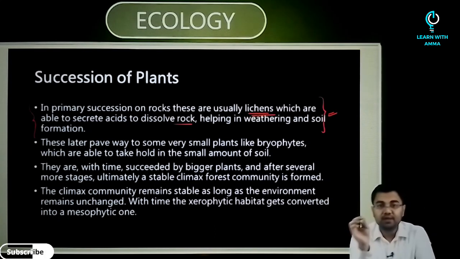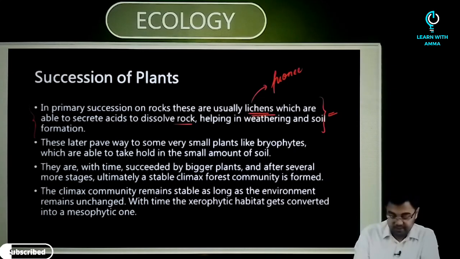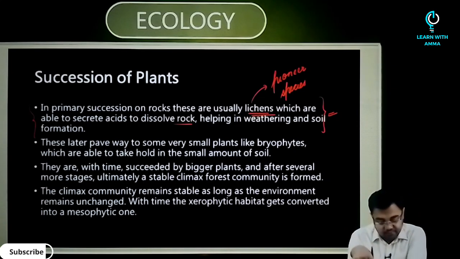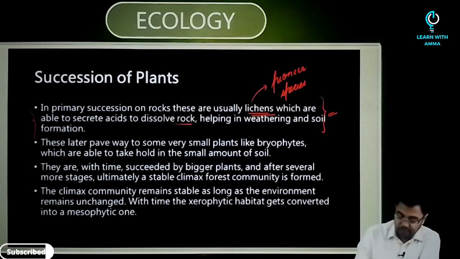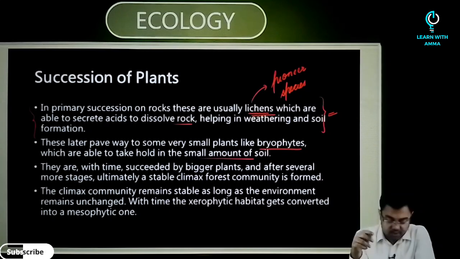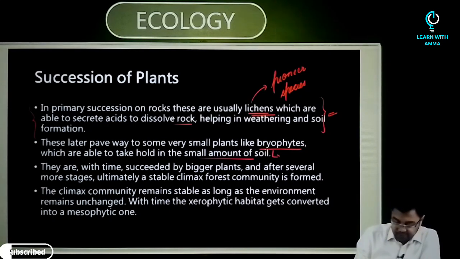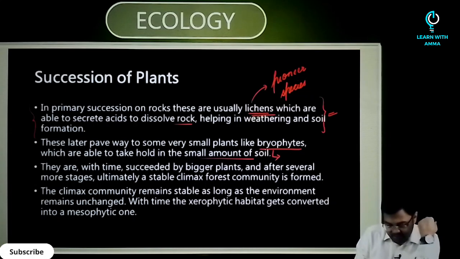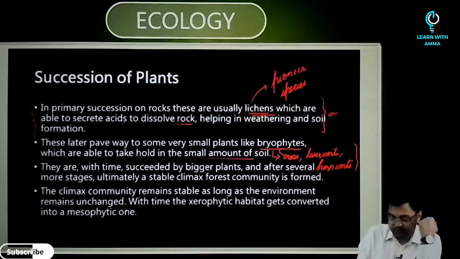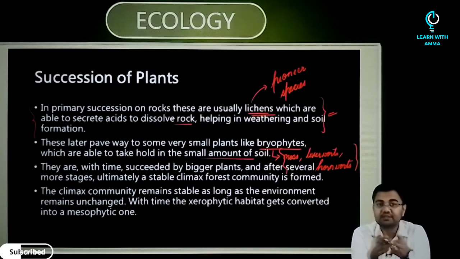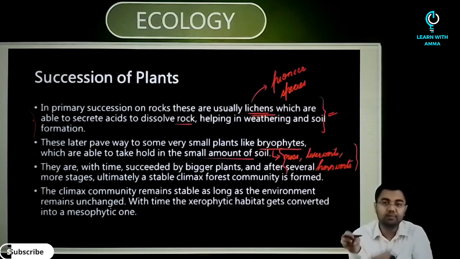So the key point here is the fact that in primary succession on rocks, usually lichens are the pioneer species. Also, these later pave the way for some very small plants like bryophytes, which are able to take hold of a small amount of soil. What are bryophytes? Bryophytes are small plants, like moss or liverworts or hornworts. These are the buffer species between the pioneer species and the other species that are going to come after.